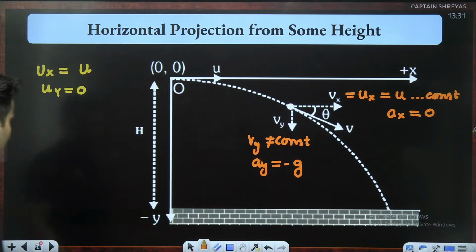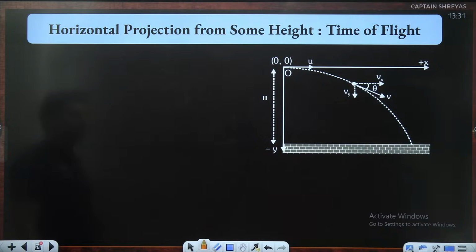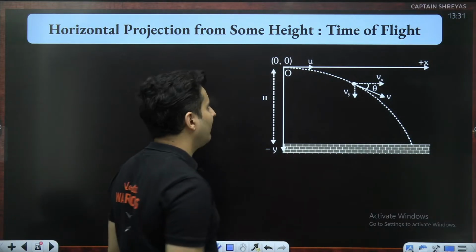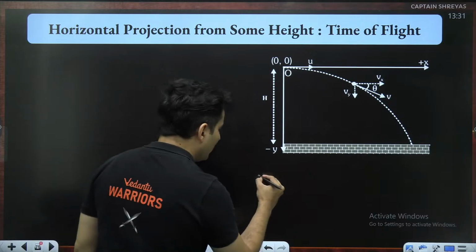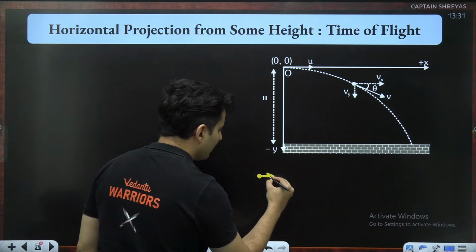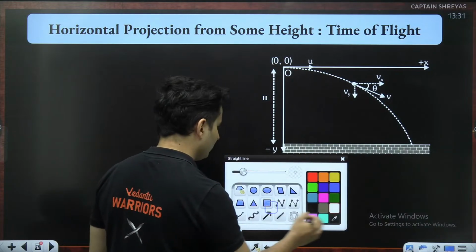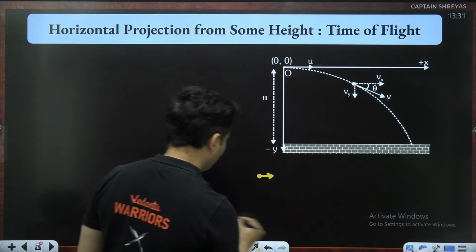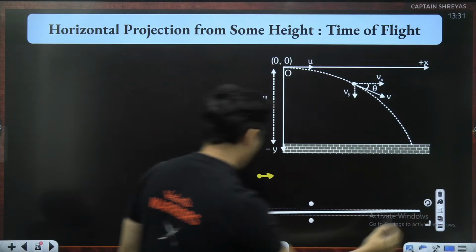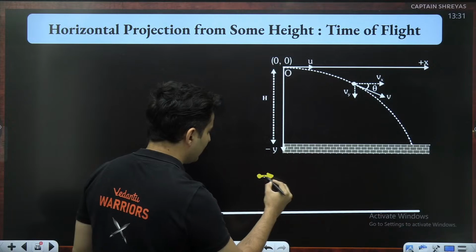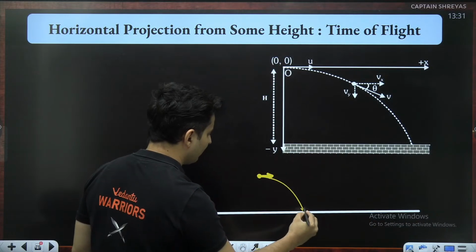Perfect. Now, talking about what is the time of flight. Let me tell you one very interesting fact. When you throw a ball with some speed from some height, let's say it goes and lands over here somewhere.